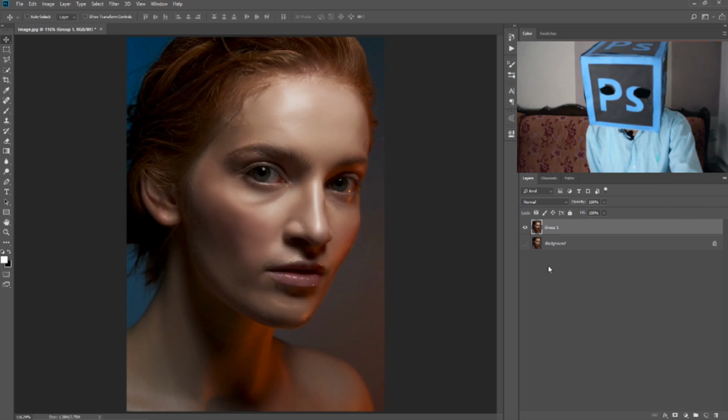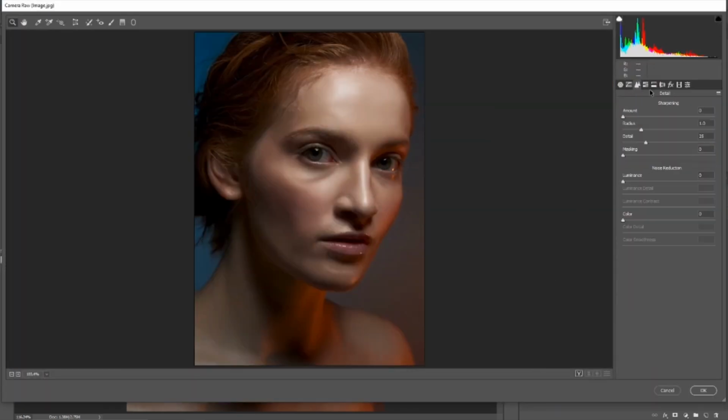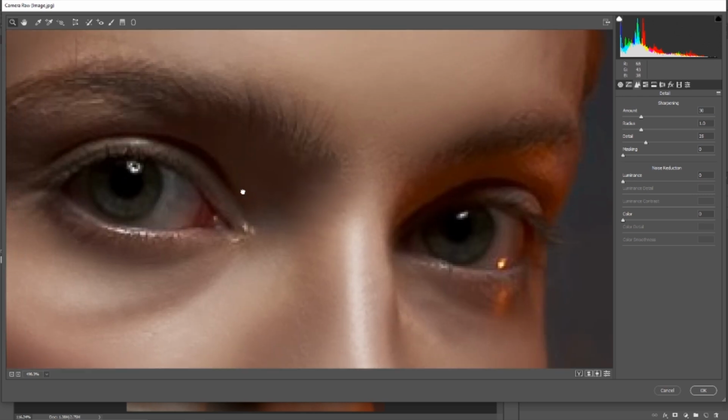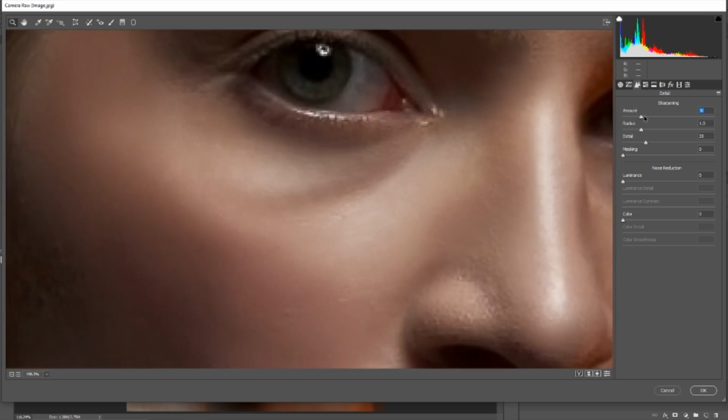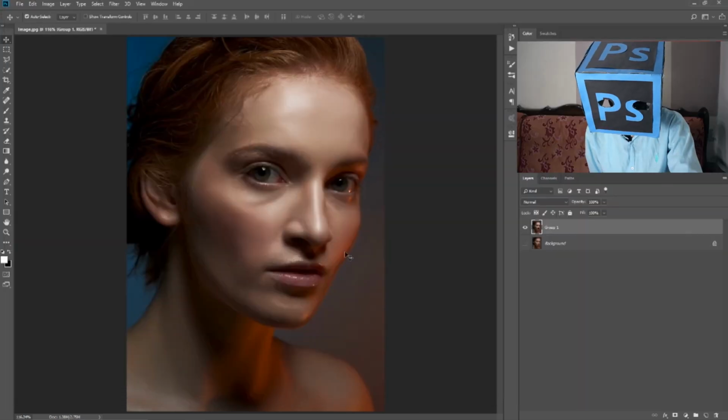Press Ctrl Shift A to open Camera Raw. Go to the third option, which is detail, and increase its amount. It will add detail to our skin, not too much. Press OK.